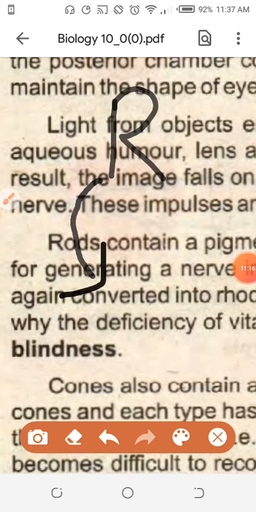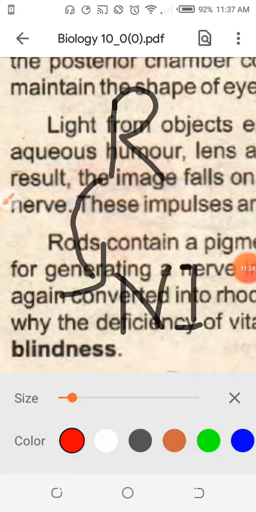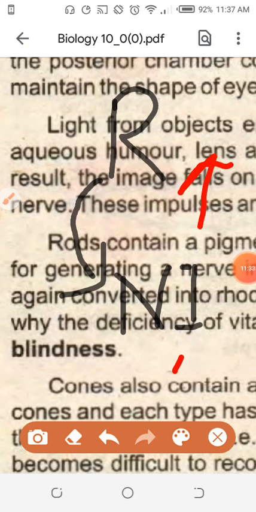Who will produce the rhodopsin? The vitamin A will produce the rhodopsin, and then this will create the nerve impulse, and the nerve impulse will go to the brain, and that brain will read and interpret the message by the neurons which are situated in the occipital lobe. So color blindness disease, you are listening, what is color blindness?